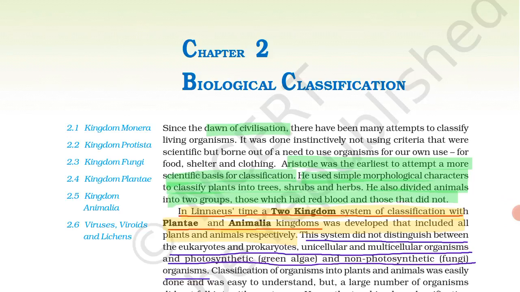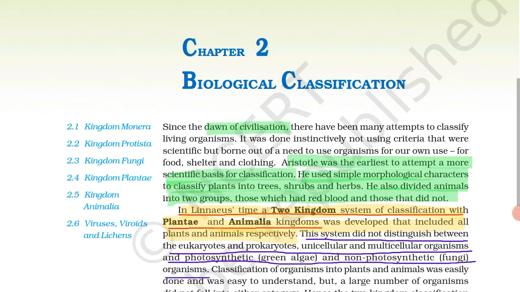He classified plants into trees, shrubs and herbs. He also divided animals into two groups: those having red blood and those not having red blood. Aristotle is the dawn of civilization, and Aristotle has given the classification system.